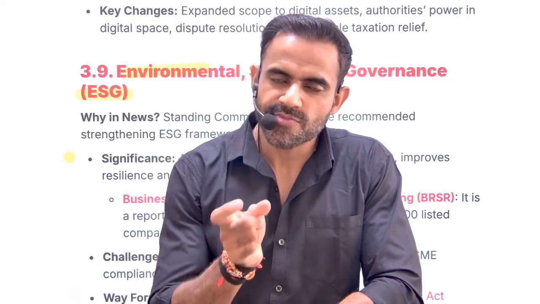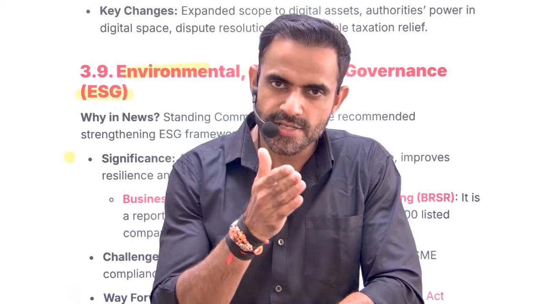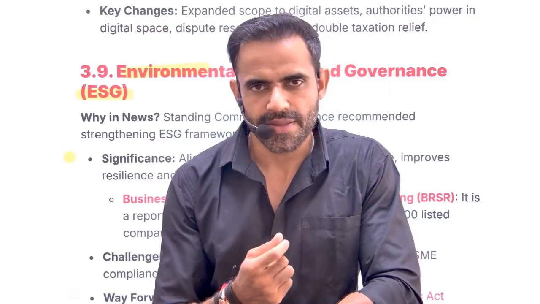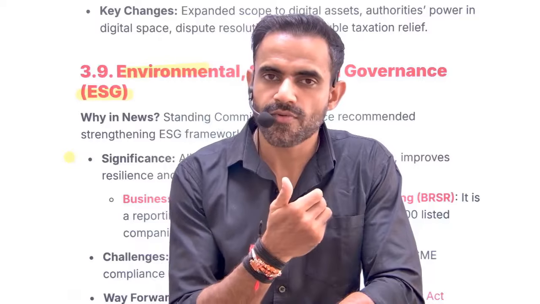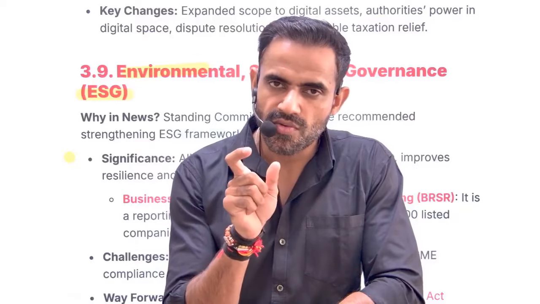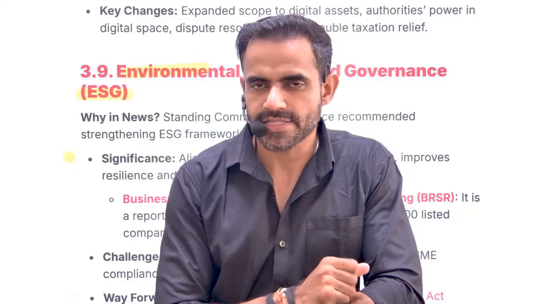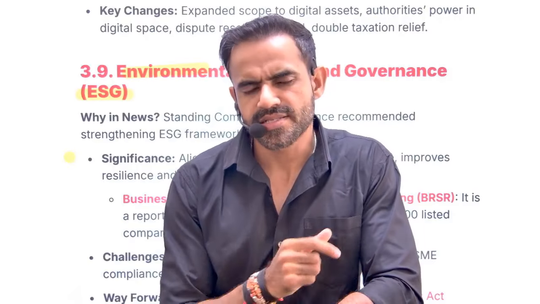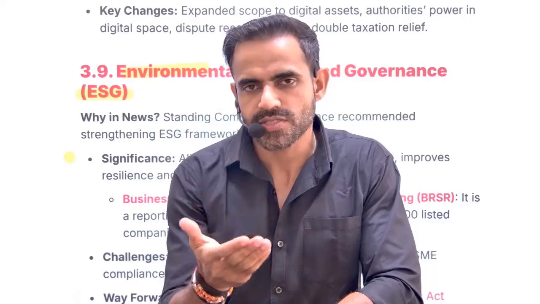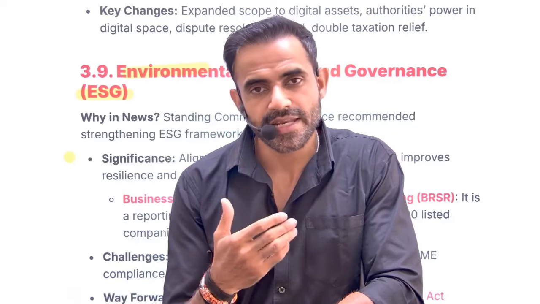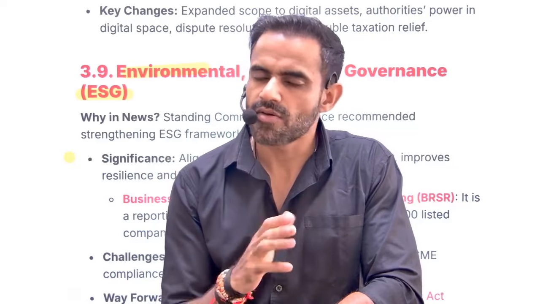On similar lines, there is the provision of ESG, environmental, social, and governance norms. That simply means if there is a company, what is it doing for the environment, what are its responsibilities towards society, and is there any transparency in its governance? See, governance basically means how companies conduct their business. This is referred to as corporate governance, which is part of your GS paper 4 as well. Corporate governance basically means how companies conduct their operations. Is there any transparency, morality? All these things are there.